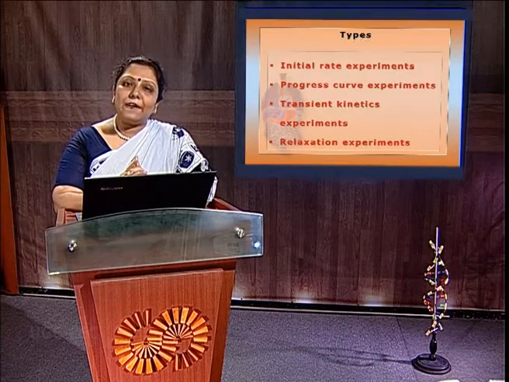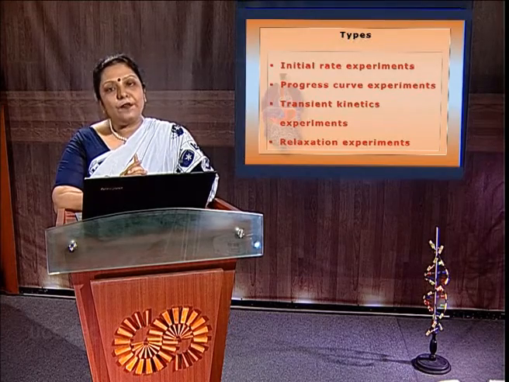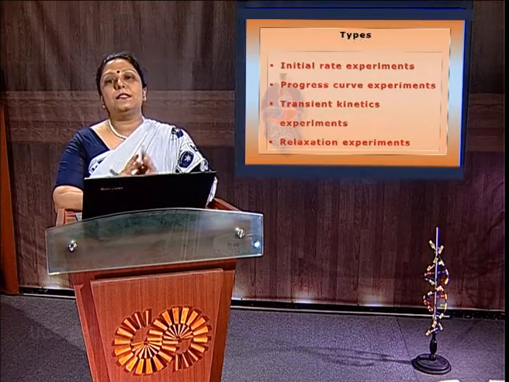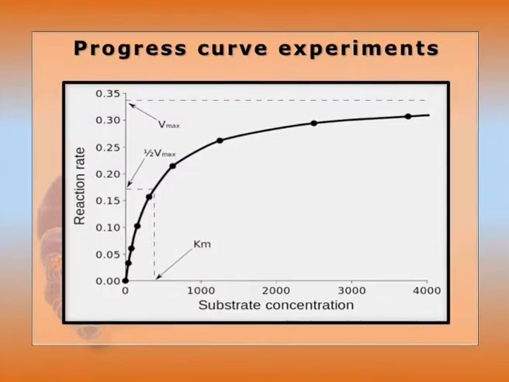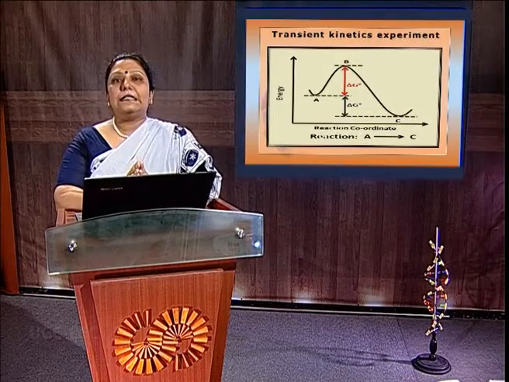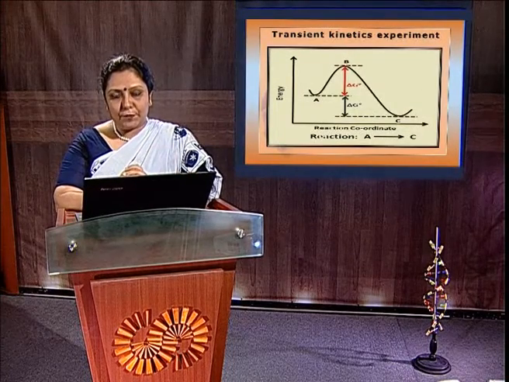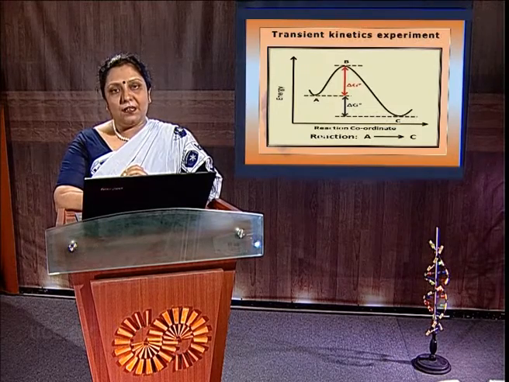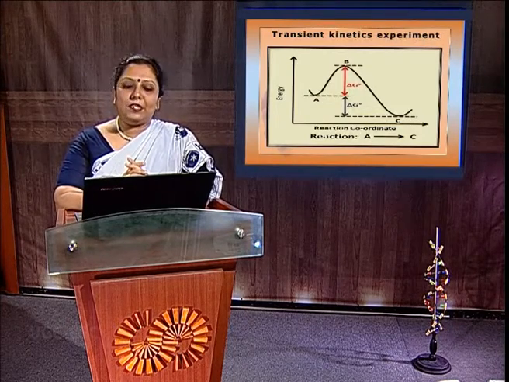Next one, the progress curve experiment. So here once again, with time, how the concentration reaches the transient state and then the equilibrium state from the initial state, all of that is measured. The transient kinetics experiment: here once again, within a very short period of time, how the transient state is achieved with respect to time, the equilibrium concentration, and all the kinetic parameters are measured.